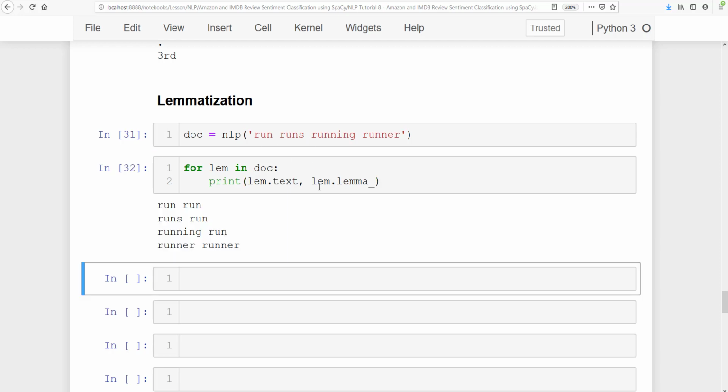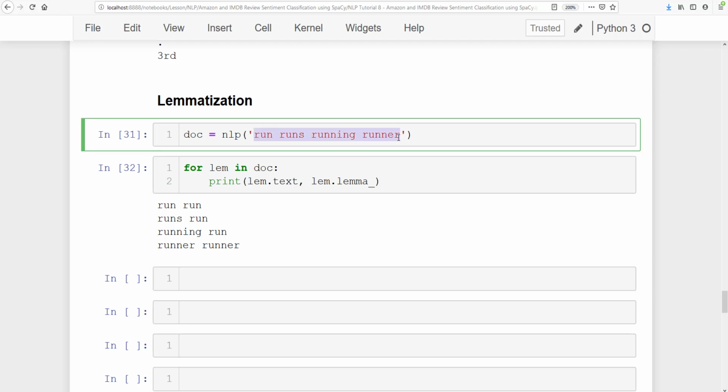Let's run this. Now you see run is run, runs is run, running is also run, and runner stays runner. That means these four words have been converted into just two different words, run and runner. This is how lemmatization works.